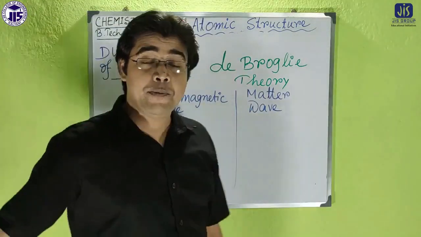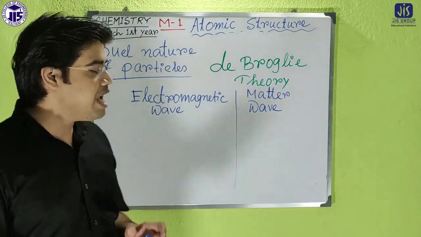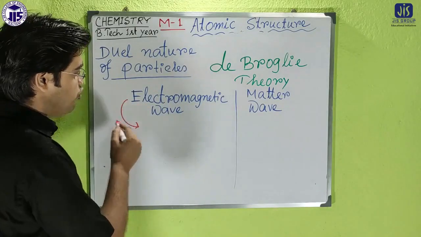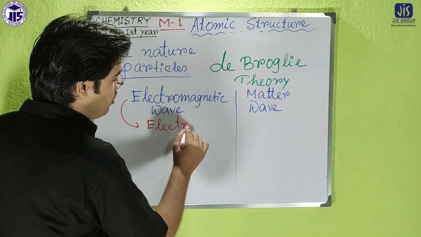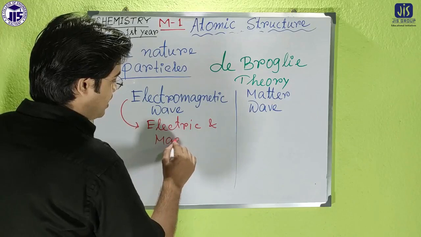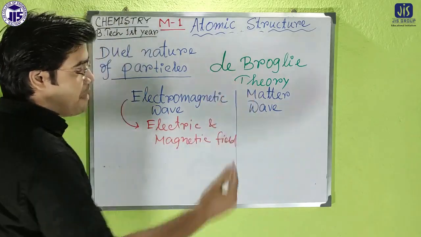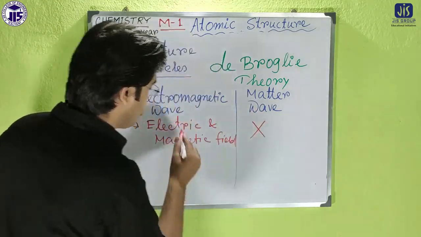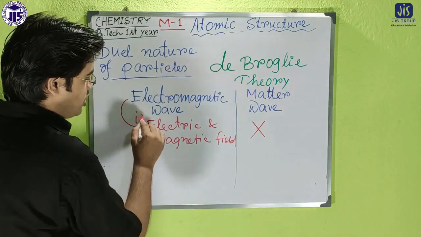Now we will differentiate between electromagnetic wave and matter wave. From the name it is very clear that electromagnetic wave is related to electric and magnetic fields. But matter wave is not related to any kind of electric or magnetic field. That is the first difference.